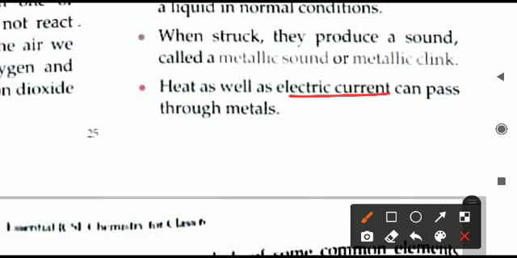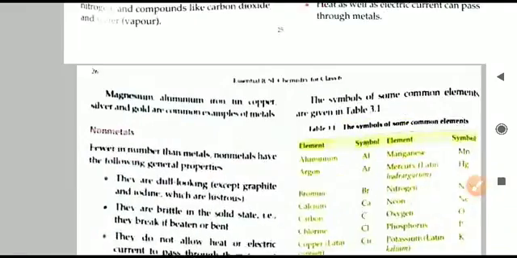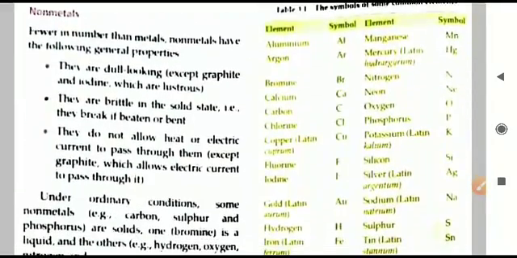Next is electric current. We all know the electric wires are made of metals. Why are they made of metals? Because the current can pass through them. So metals are conductors of electricity also. They can conduct electricity. So all of these properties are over now.